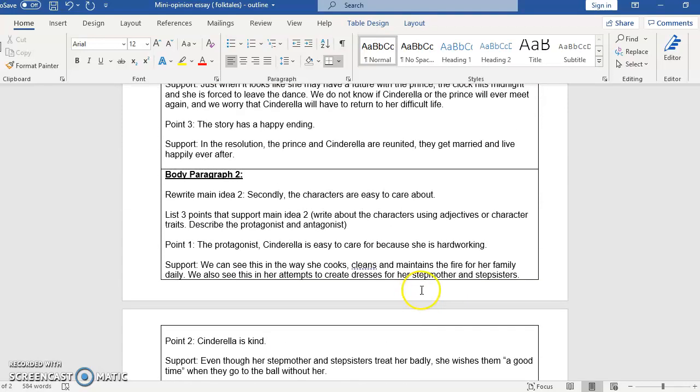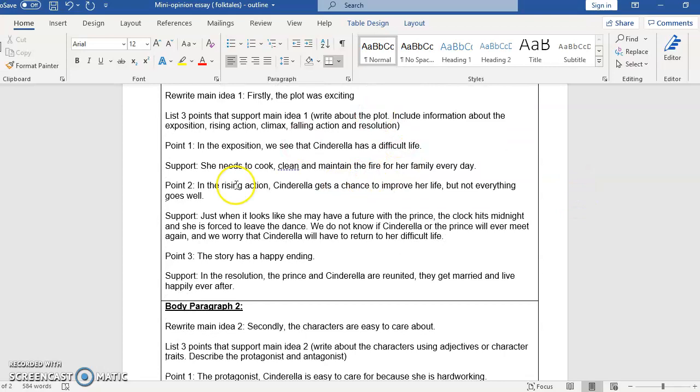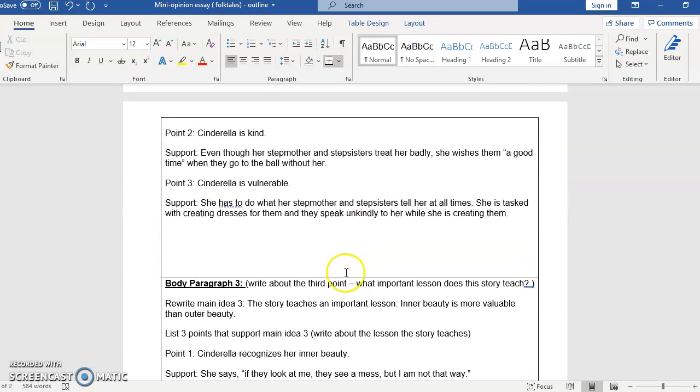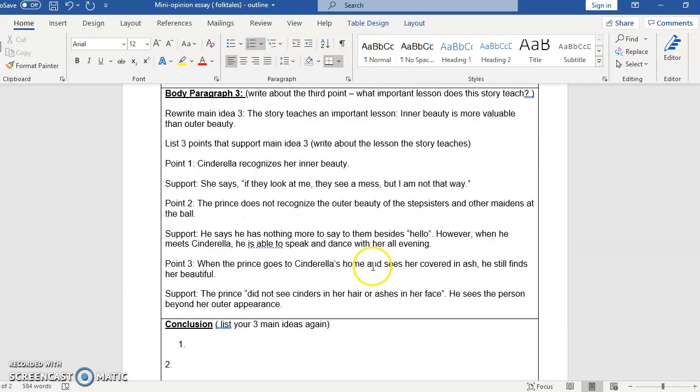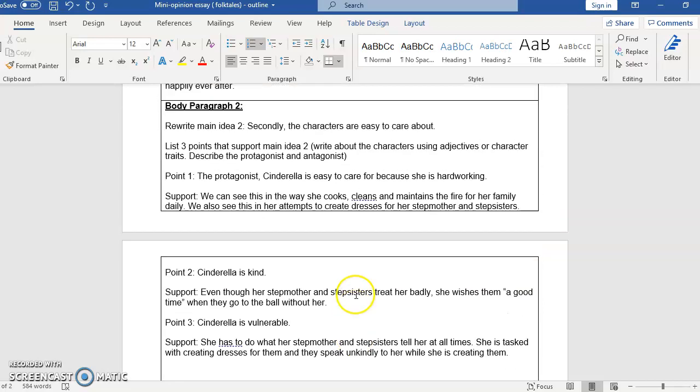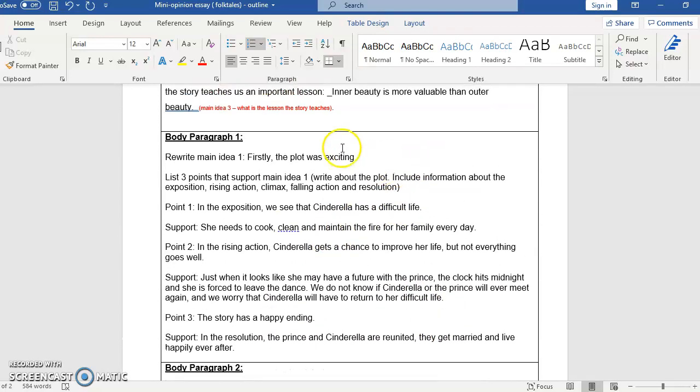So in an essay, you normally have 5 paragraphs, at least the ones that we're writing. We have an introduction that mentions your 3 ideas. We have 3 paragraphs, 1 for each of your 3 ideas. And then in your conclusion, you're going to remind the reader what your 3 ideas were. So for now, for our conclusion, our outline, we're just going to restate our ideas. So I'm actually just going to even copy paste them. So I'm just going to go up to number 1.